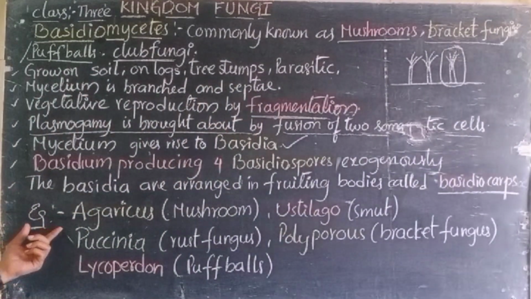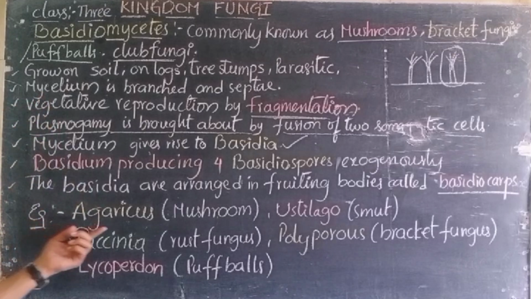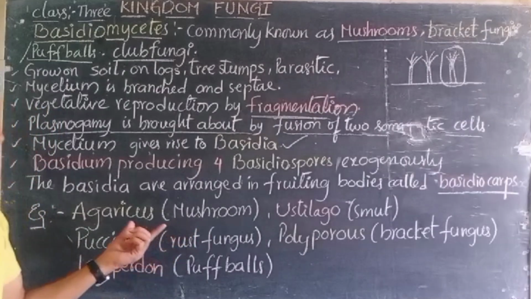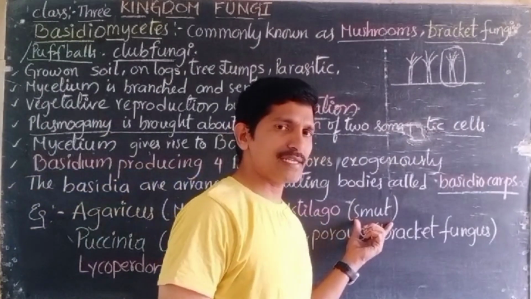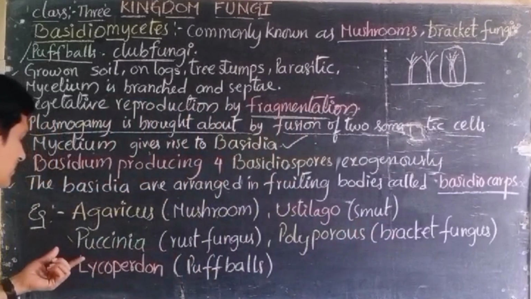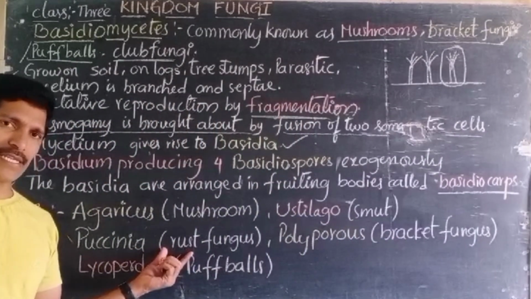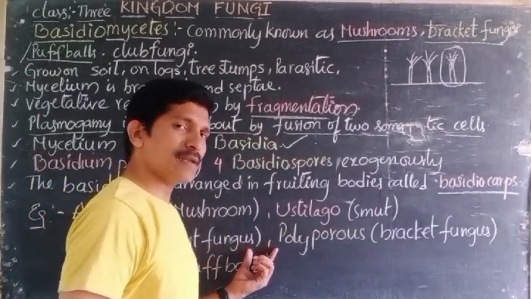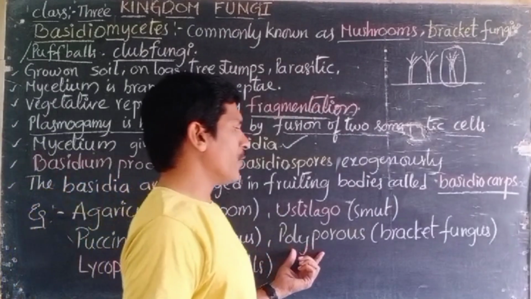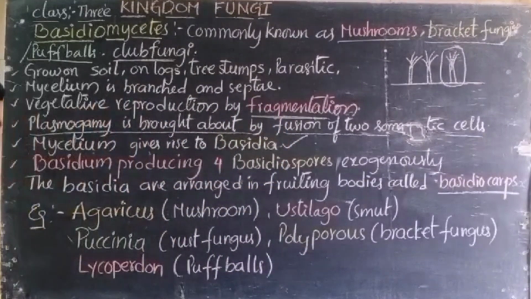Here, examples are given regarding Basidiomycetes. One is Agaricus, generally called mushrooms. Ustilago causes smut disease in rice, as a parasitic organism. Puccinia is also a parasitic organism, the rust fungus, causing disease in plants. And Polyporus is generally called a bracket fungus, looking like a shelf structure.